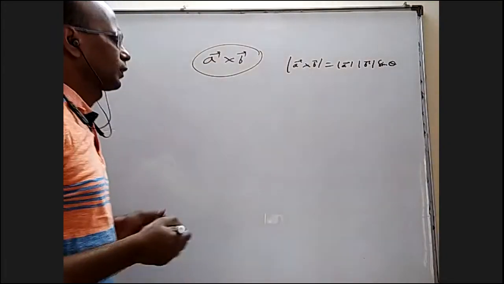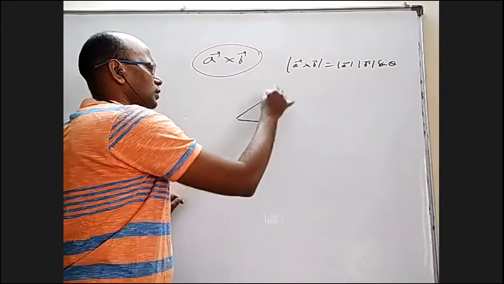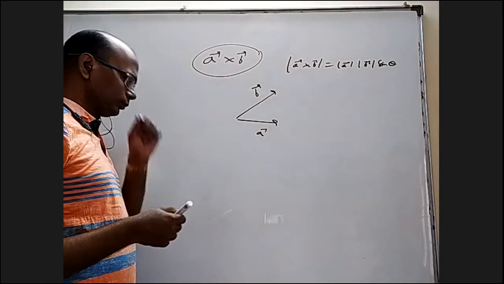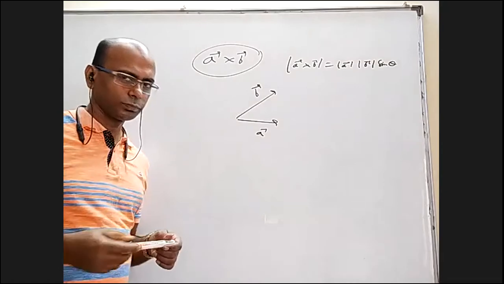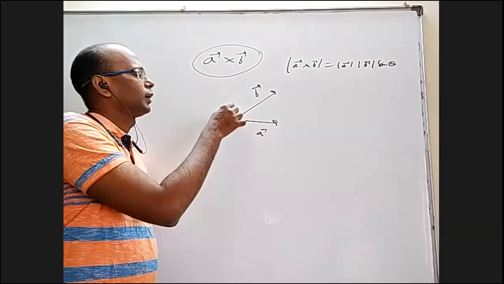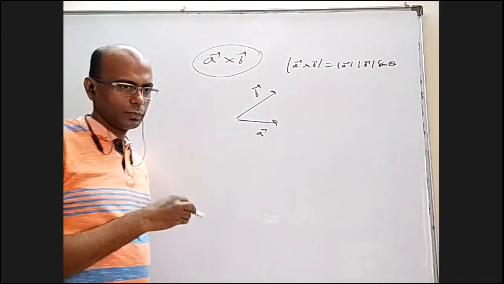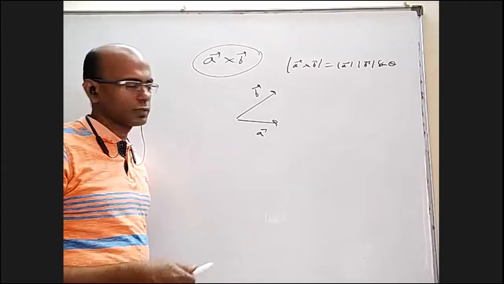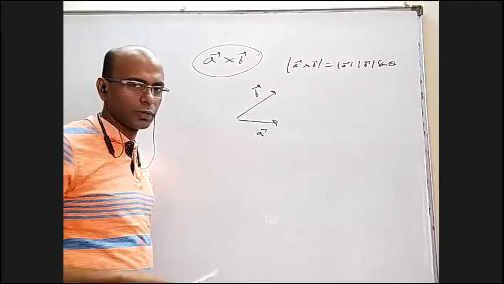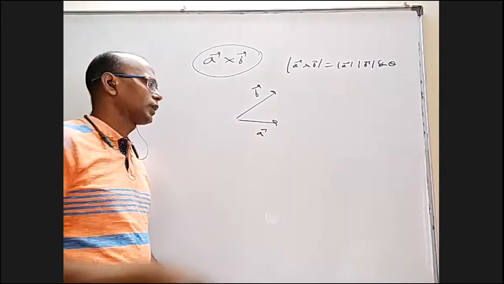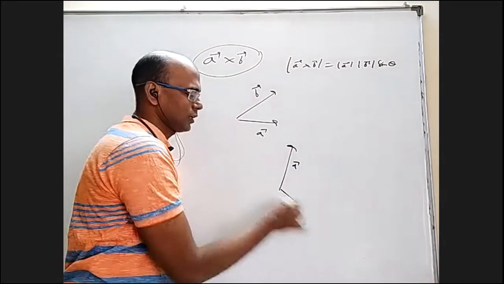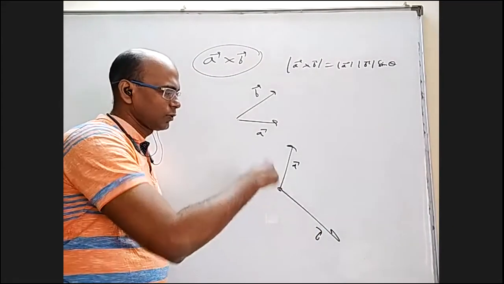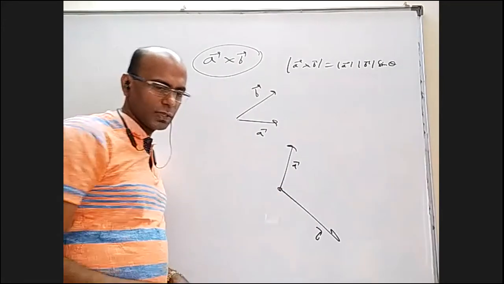And its direction is perpendicular to A bar and B bar. You can use some Fleming's left hand rule, right hand rule, something like that. I prefer screw rule. You put a screw here and turn from A to B. If it is going into the board, the direction of A cross B is that. If it is coming outside the board, that is the direction. So here, when I turn from A to B, the screw will be coming out. So that's the direction of A cross B. If in some other situation, A bar is here and B bar is here, then when you turn from A to B, the screw is going inside the board. That is the direction basically.